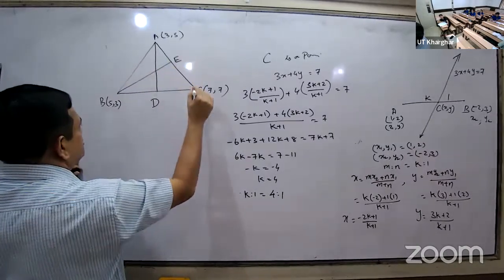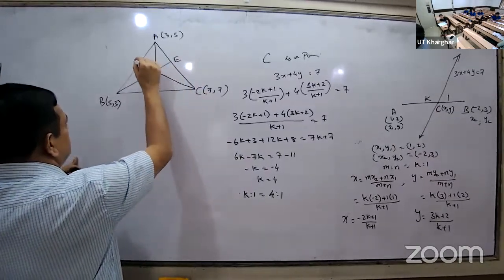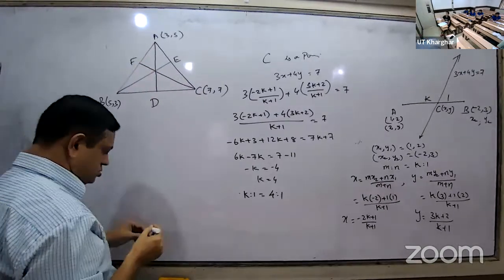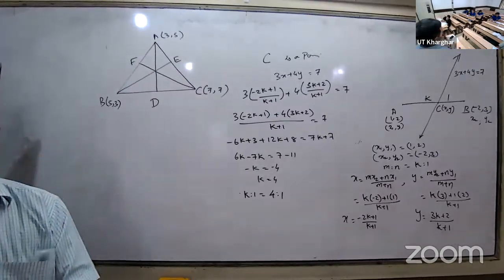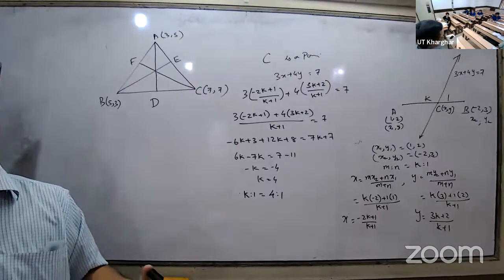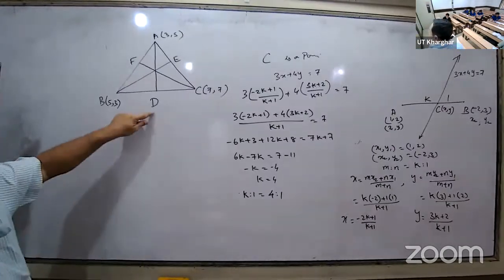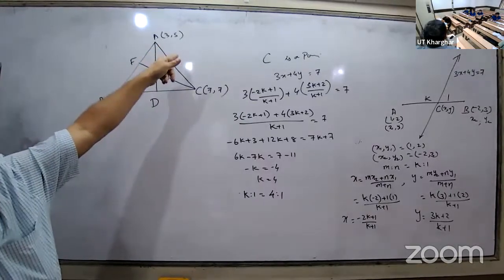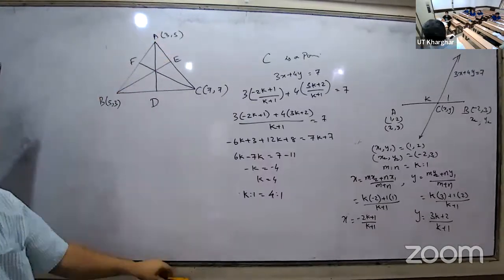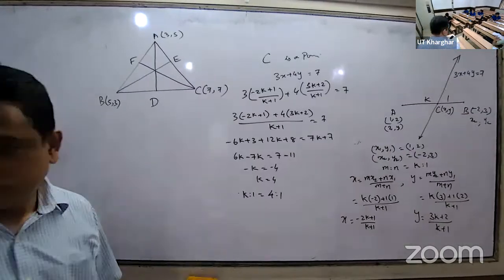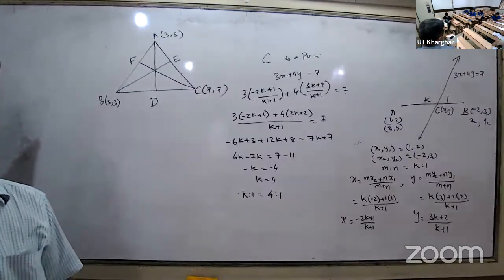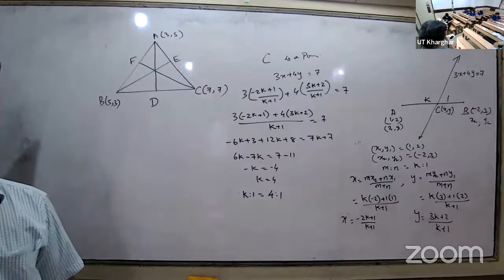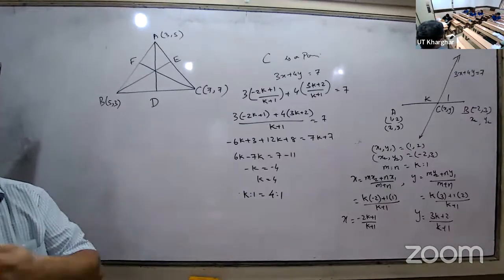E, midpoint. F, midpoint. Have you followed? So you know how to find out the midpoint. How do you find out? Midpoint formula. If you get this one, can you use the distance formula and find the length of AD? Same way you have to find out. All 3 you have to find out, not one. All the medians they asked now.